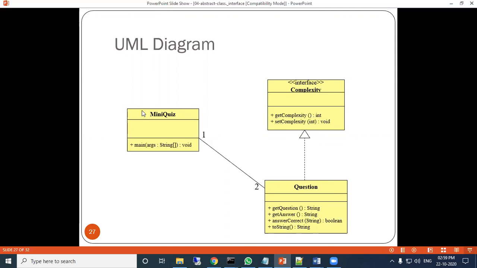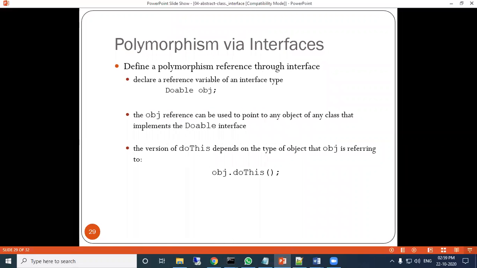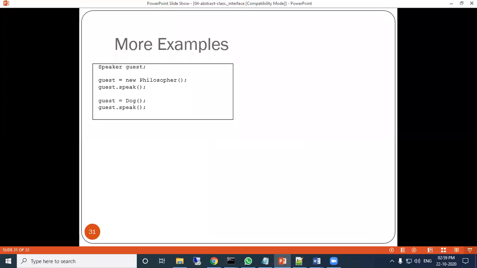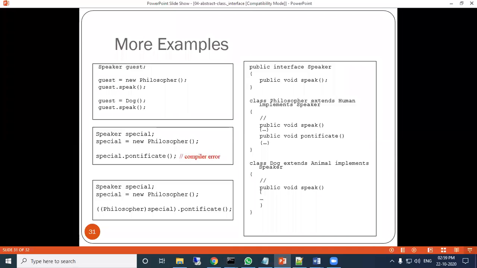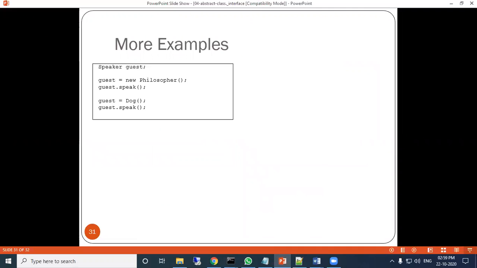Okay. Now in the main quiz program, the main function is there. So when you create the reference of a parent class, a child class can be referred. But if the method is not in the parent class, then typecasting is required. So this is about the interface. Now let us see another example.